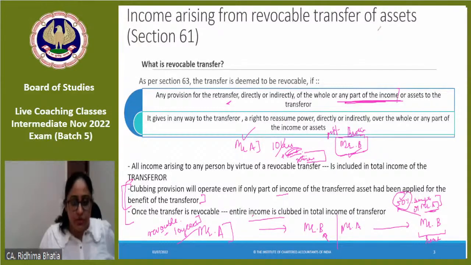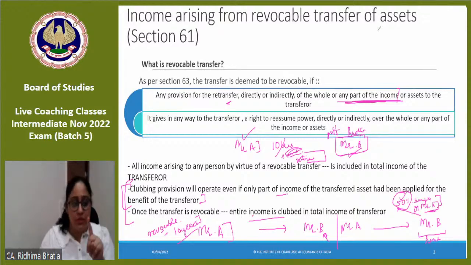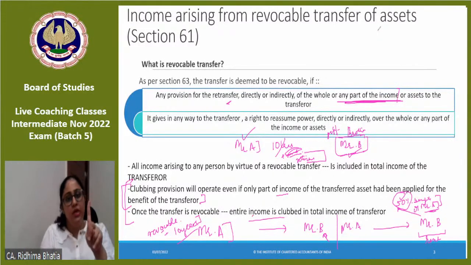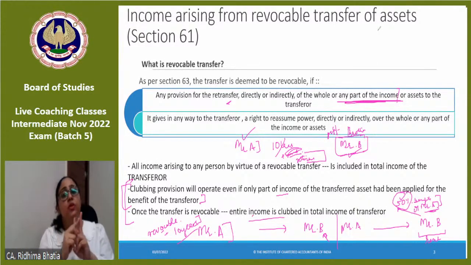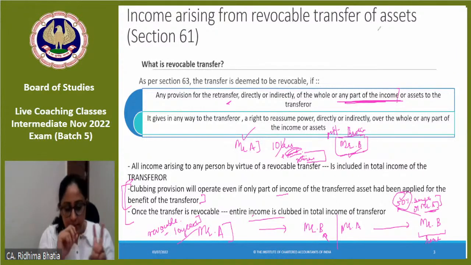Mahadev says in the first provision, which is the section 60 one, if Mr. A's son is the owner, then income would not be clubbed. Because he did not transfer the ownership. So in the first clubbing provision we saw, you are not transferring the ownership, but you are just transferring the income, and clubbing provision will apply. Second, we saw that you are transferring the ownership, but it is a revocable transfer. That means you will get back to it through some way or the other, either the income part of it or the asset itself. It is a revocable transfer, and revocable transfer means whatever income comes, it will be taxed in the hands of the transferor. Correct?